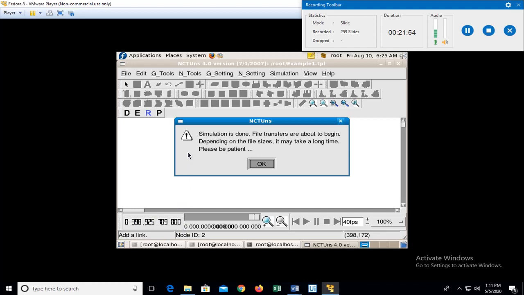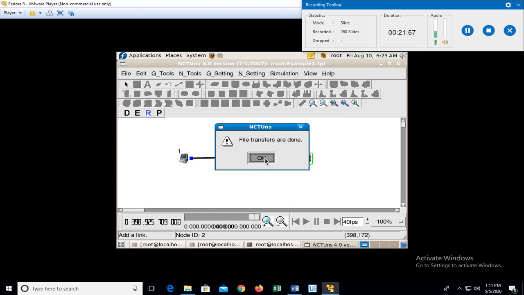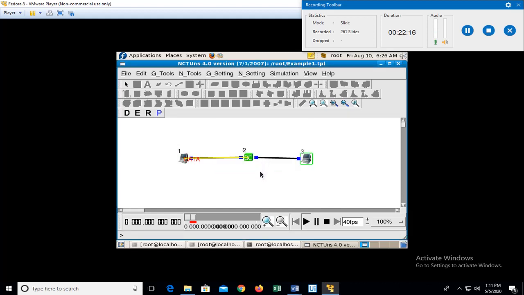In this process, this host is sending some packets to this host via the switch. So the simulation has been done. Let us say OK, file transfer. Everything has been done in this case. Now we have to see what has actually happened. Since there are only two nodes, there will be no dropping of packets at different points. If there were another packet, then there would be dropping depending on it.